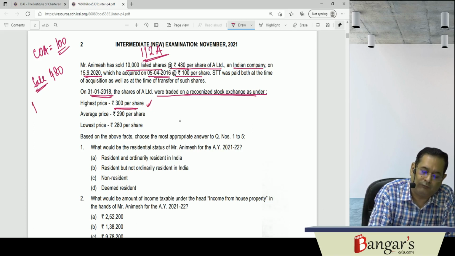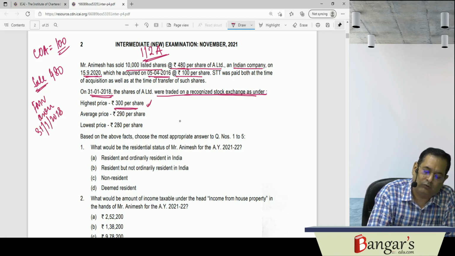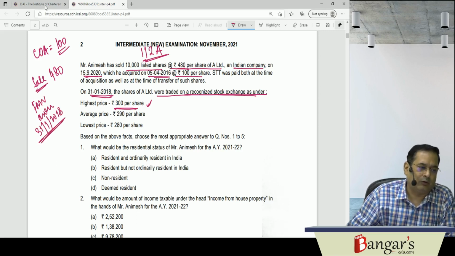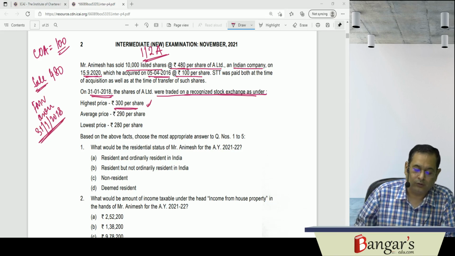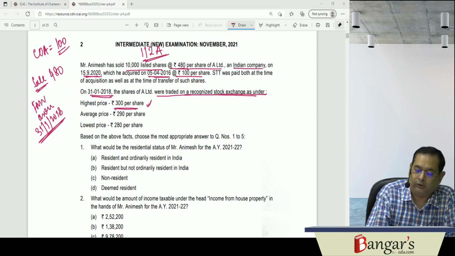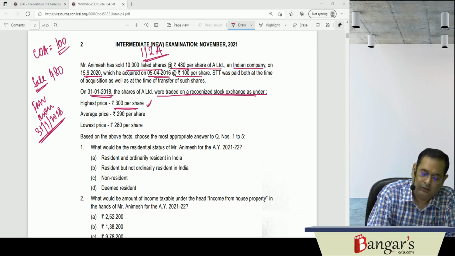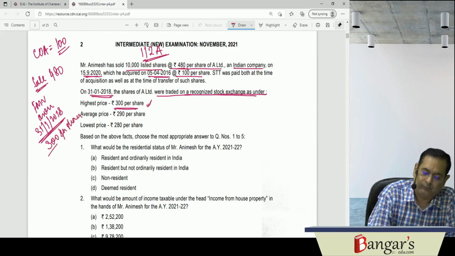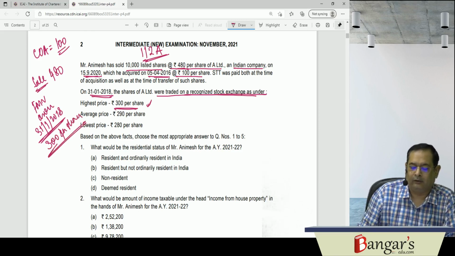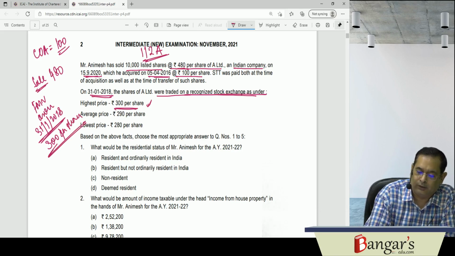So we have to take the FMV as on 31st of January 2018. We have to take the fair market value as on 31st of January 2018. So we have to take rupees 300 per share. 300 per share will be taken. Highest price will be taken. It's the fair market value.